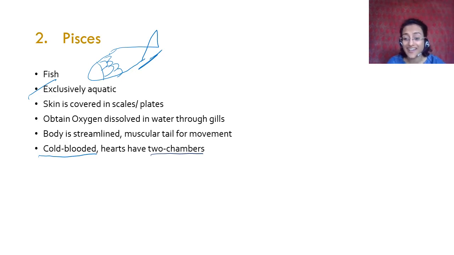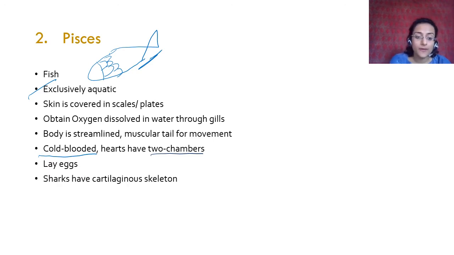Not auricles, atrium and ventricles, right? So they have only two chambers in their heart. They are cold blooded and they have two chambers. They lay eggs. For example, sharks have a cartilaginous skeleton. That is why they are not very rigid, they can be flexible.